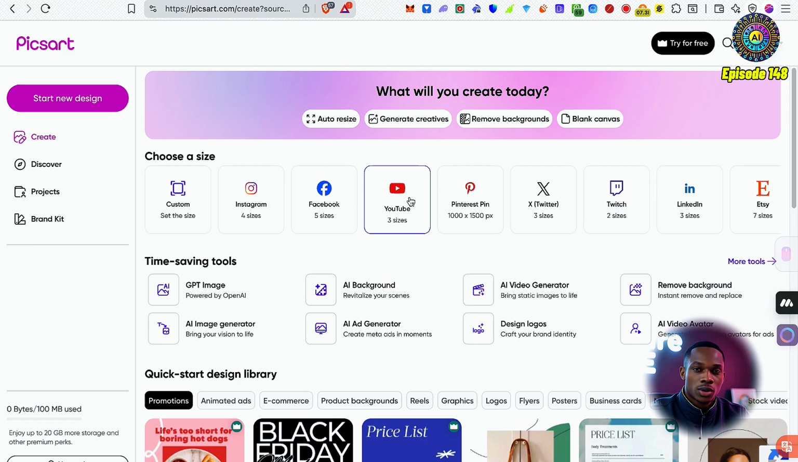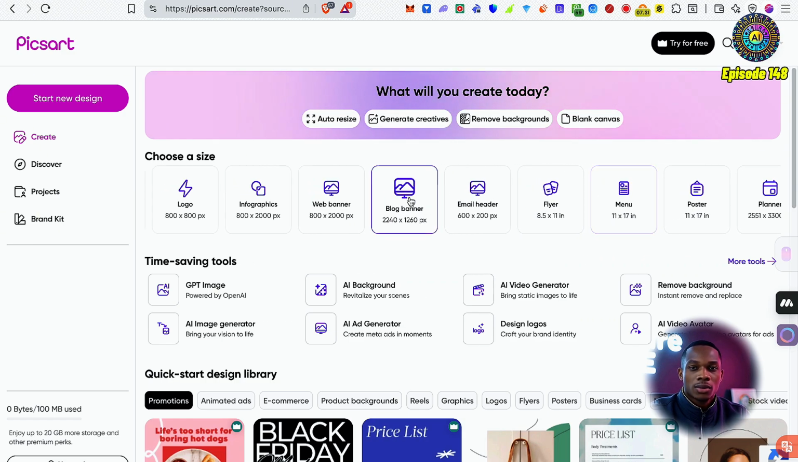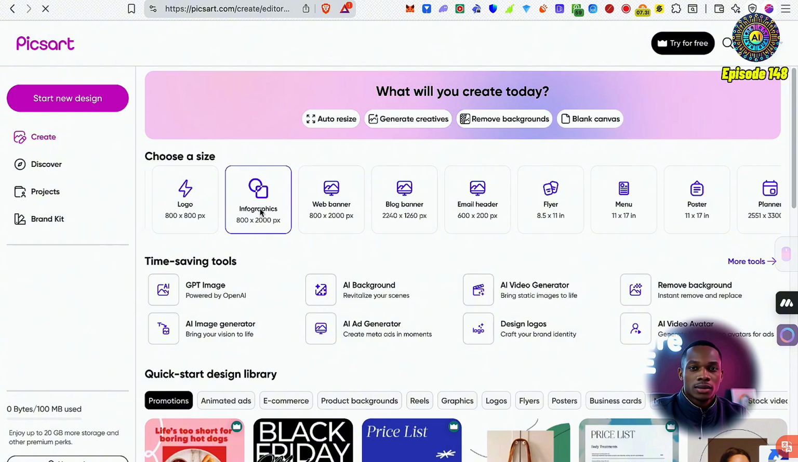Picsart is a website that acts as your creative AI companion for all your design and marketing needs. If this is your first time here, my name is JI and this is the Everyday AI channel where we teach you how you can use AI in your daily lives. As you can see, there's a whole lot of things you can do here on Picsart. What we're going to do today, however, is create an infographic.